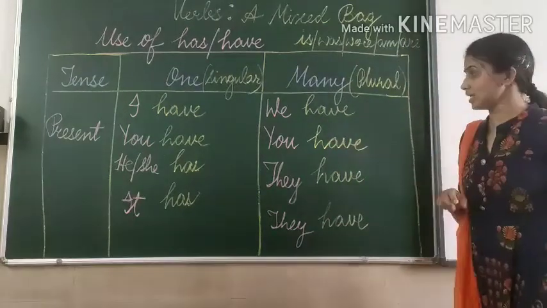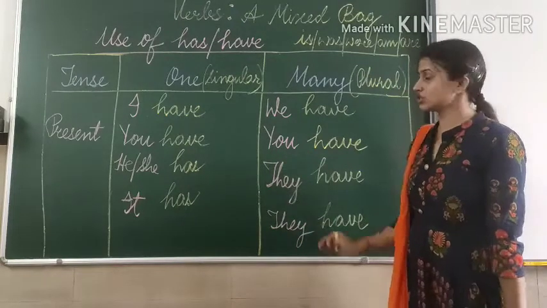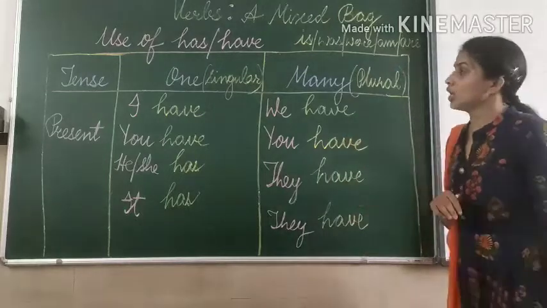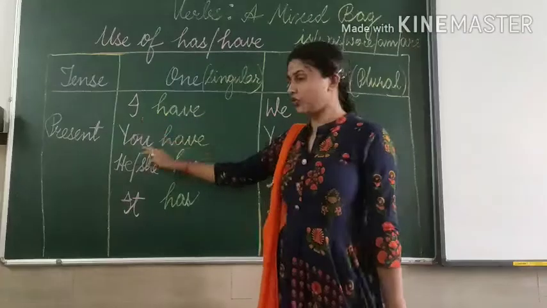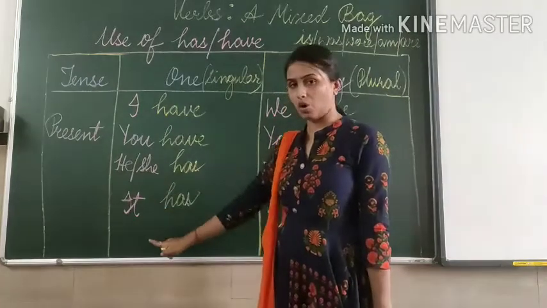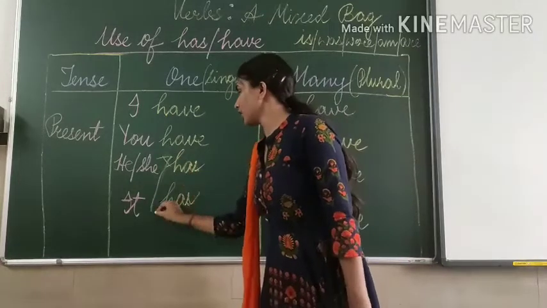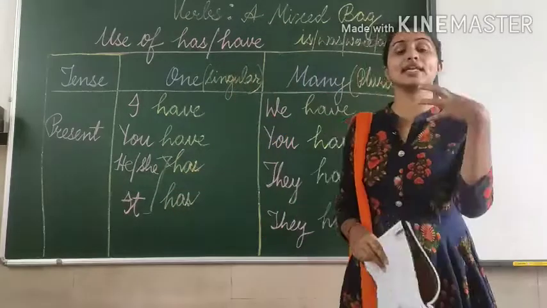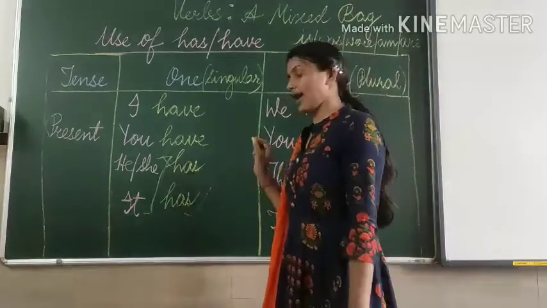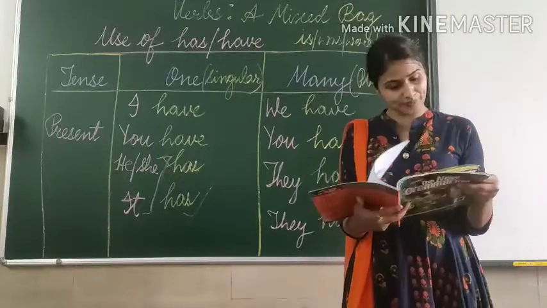So here you can see, with all the plural forms of pronouns, we use have. Okay, there is no has. Fine. With I and you, we use have. Okay, and with he, she, or it, we use has. And children, one more thing I would like to say, if there is any noun in the sentence, then also we will use has. Okay, like I'll give an example from the book only.